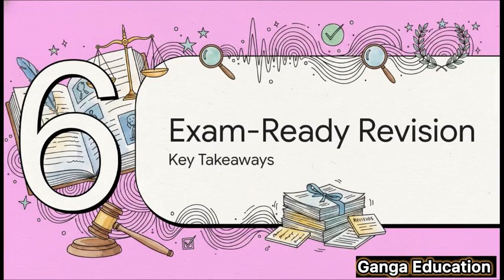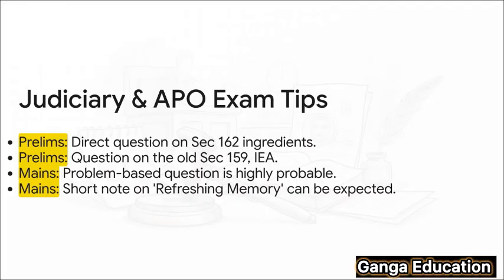Okay, let's shift gears now to the most critical part for all you aspirants, our exam-ready revision. These tips are designed to help you score those crucial marks in your judiciary and APO exams. So, for your prelims, you can definitely expect a direct question on Section 162, or perhaps its key ingredients. They might even try to trick you by asking about the old section number, 159 of the IEA. Now, for your mains exam, be ready for a problem-based question. They might give you a scenario with a witness and a document and ask you to apply the law. A short note on refreshing memory is also a very common question.